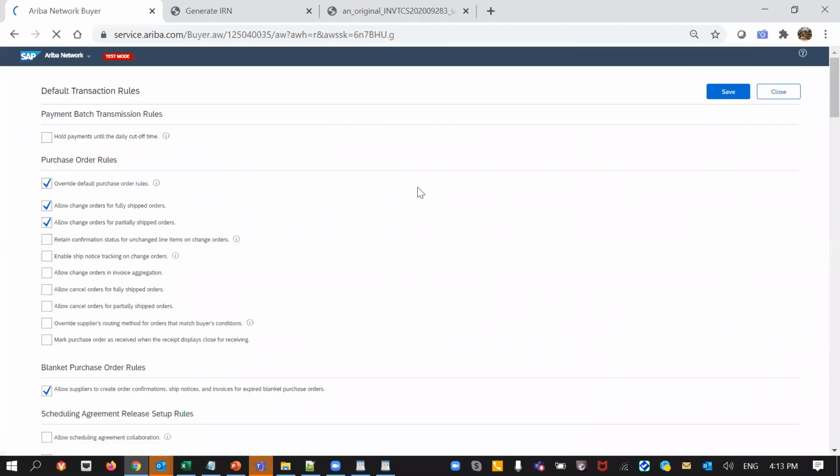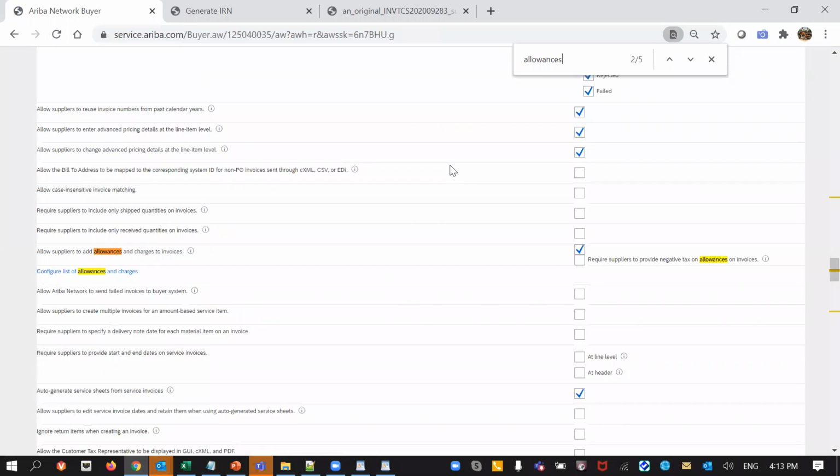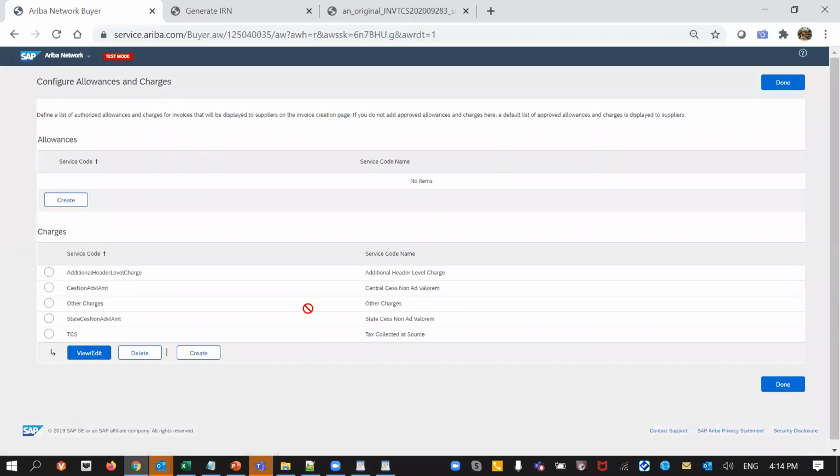There are cases where we have seen that charges and allowances is one of the areas of interest now, because surprisingly, the schema is accepting the tax collected at source as other charges. They are not allowing the TCS as a tax component. That is very surprising, but that is the current situation, and we are following that.